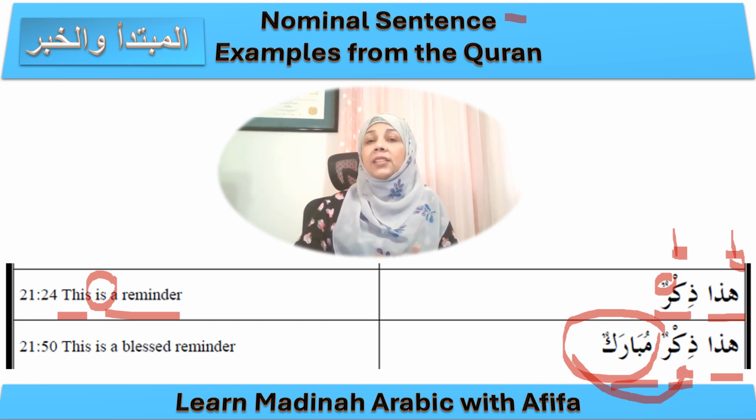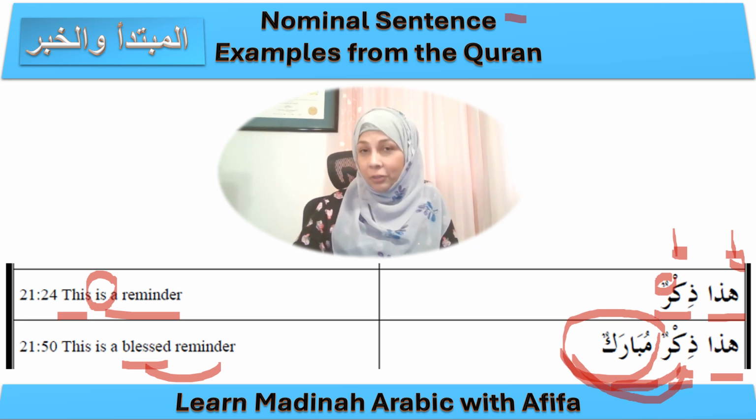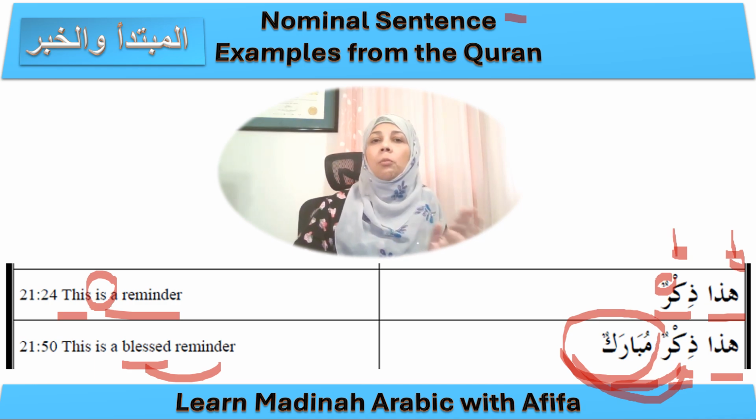Okay, so as I mentioned before, in Arabic, the adjective comes after the noun it is describing, and in English, it comes before. So see, in English, we put blessed reminder. We put blessed before reminder. But in Arabic, it comes after, right? Dhikrun mubarakun. So the adjective describing the reminder comes after. Okay, and inshallah we will study the adjectives in more detail in the future.